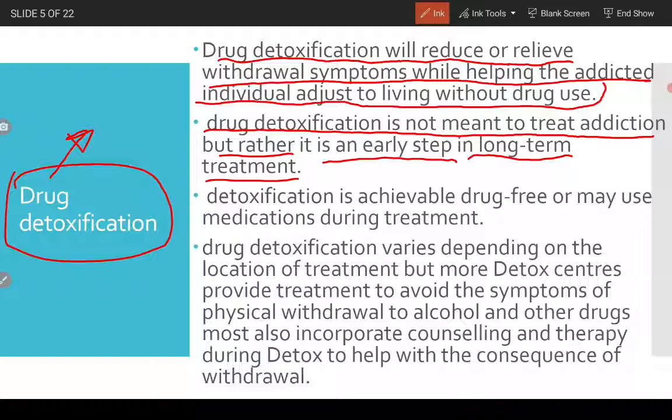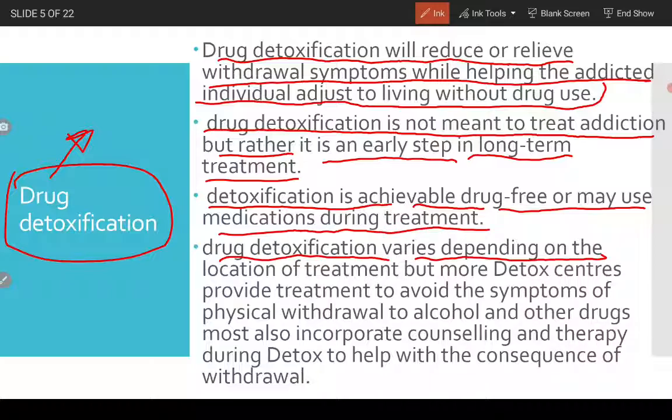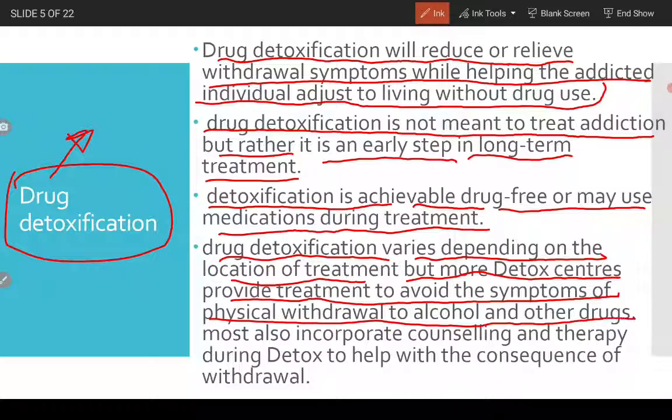It could not cure addiction to drugs. So detoxification is achievable drug-free or may use medications during treatment. Drug detoxification varies depending on the location of treatment, but most detox centers provide treatment to avoid the symptoms of physical withdrawal from alcohol and other drugs. Most also incorporate counseling and therapy during detox to help with the consequences of withdrawal.